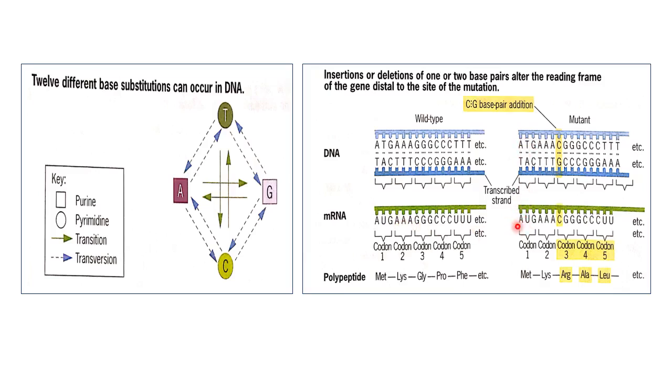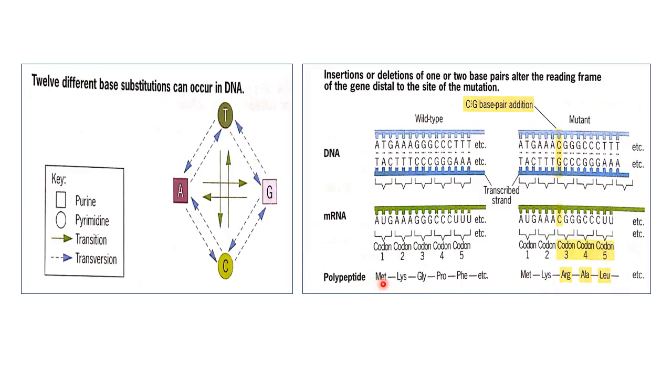and some sequences are similar, AUG, AAA, AUG, AAA, but the third codon has now shifted. How? Now it has become CGG in place of GGG. So CGG, and again this G has become the first base of the fourth codon, that is GCC, and similarly there is a shift in the coding sequence, and if there is a shift in the coding sequence, ultimately there is a change in the amino acid sequence.